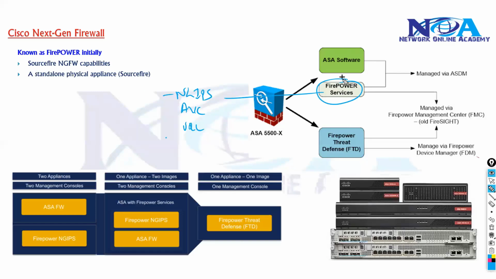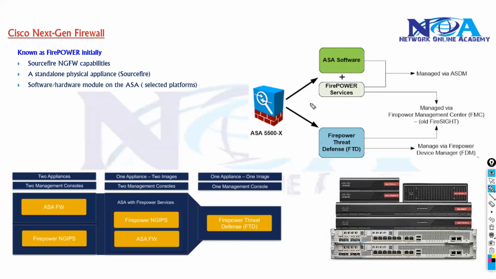So if I'm using only FirePower, the FirePower provides these features, and you can combine this with the existing ASA. Either I can add a module, like you have an ASA and inside it you have a module, either a hardware module or software installed, and you can make your ASA do both jobs. The traffic comes to the ASA and is redirected for next generation IPS or FirePower services, and then sent back. That's how it works.